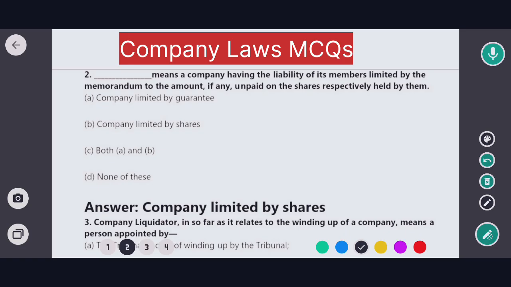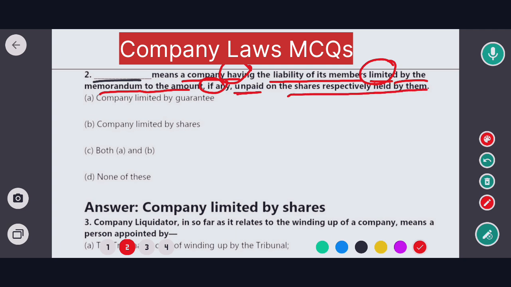So the first question is: dash means a company the liability of its members limited by the memorandum to the amount, if any, unpaid on the shares respectively held by them. Options are: company limited by guarantee, company limited by shares, both A and B, and none of the above. So in this case the correct option would be option B, that means company limited by shares.